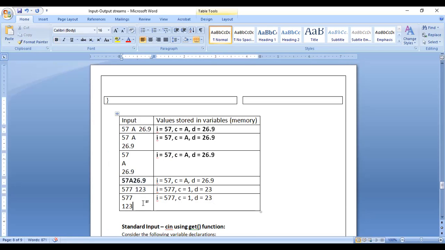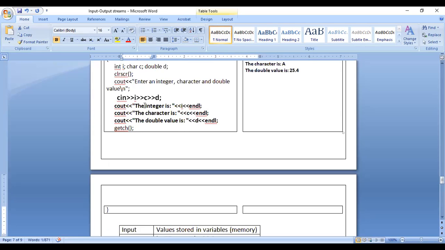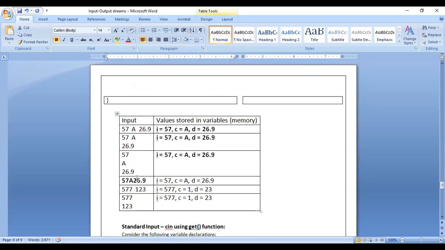Here, what happens is, when it considers the first value 5, next value 7, both are integers. So it is taking an integer value. That is correct, 57 is considered as integer. Next, when it comes across A, it is not an integer. So it will stop, because in the cin statement, the second variable's data type is character. A is not an integer, right? So the first input will stop. 57 is considered as first input, A will be considered as second input.